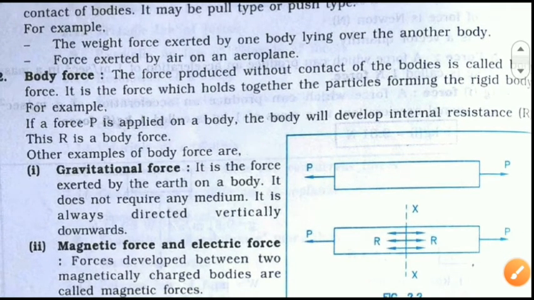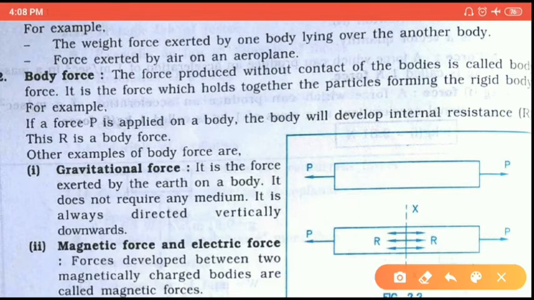Now body force. The force produced without contact of bodies is called the body force. Okay, the examples of body force are gravitational force and magnetic force. So contact force is generated due to the contact of two bodies. When one body applies force to the other body, that is called the contact force.